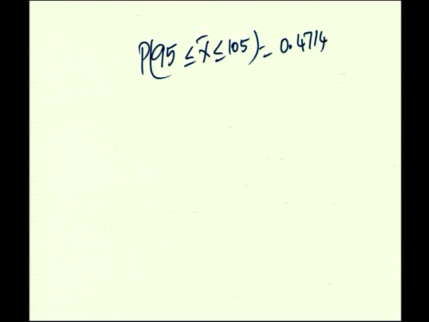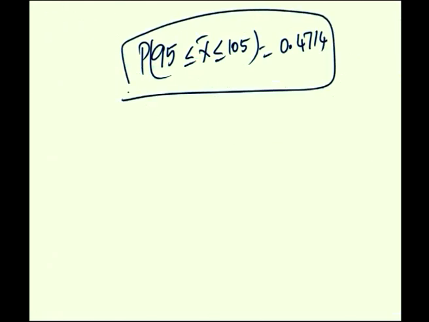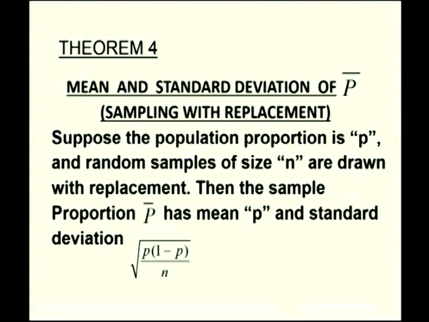After discussing this, again we shall go back and discuss the sampling distribution of the sample proportion. So, the mean and standard deviation of P bar, that is, sample proportions. In the case of sampling with replacement, suppose the population proportion is P and random samples of size n are drawn with replacement, then the sample proportion P bar has mean P and standard deviation root of P into 1 minus P by n.